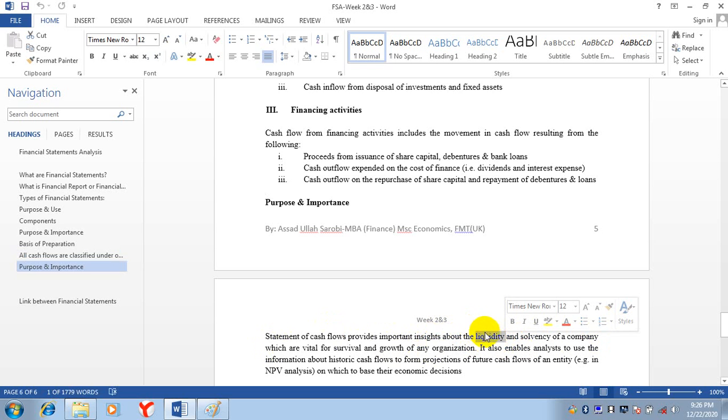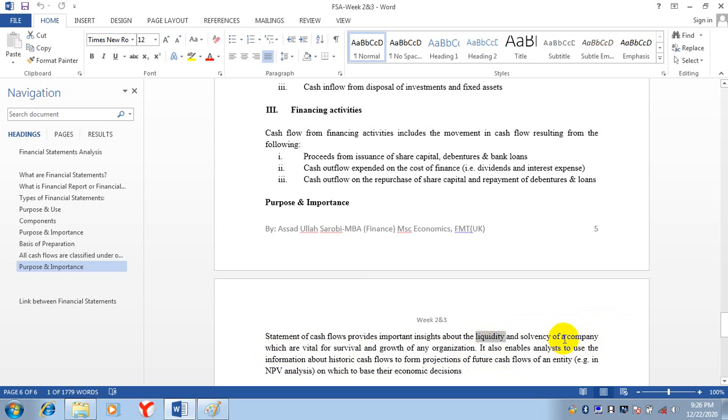Liquidity is short-term debt paying ability, and solvency, you can say, is the long-term debt paying ability, which are vital for survival and growth of an organization. And you know, these two things are very important for the survival and growth of the organization.